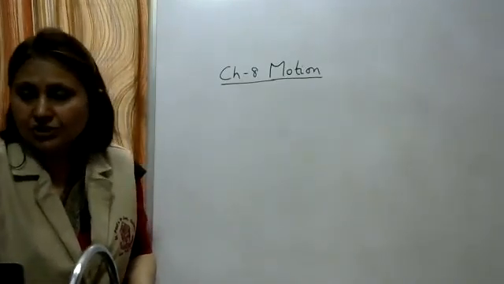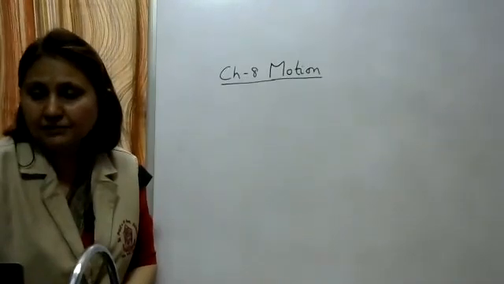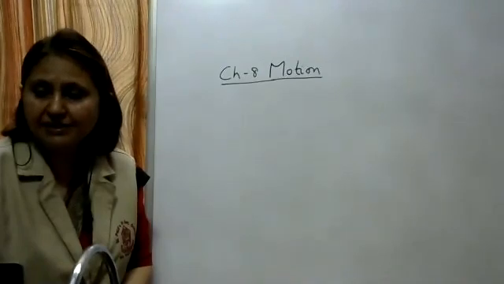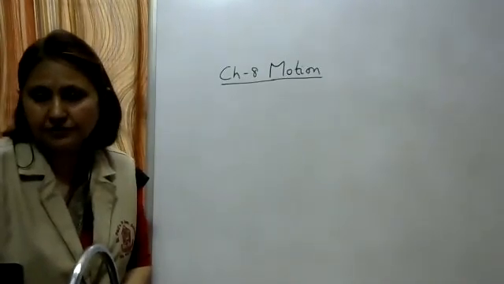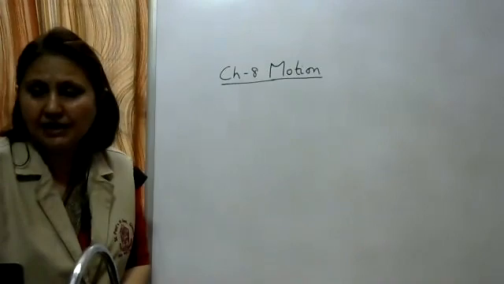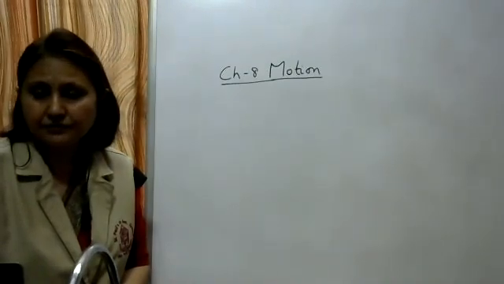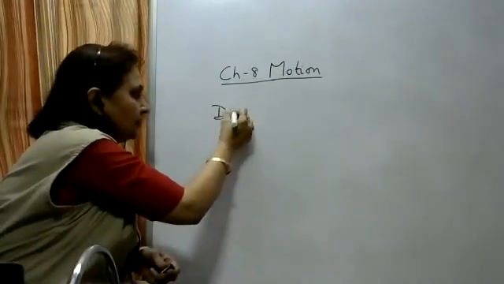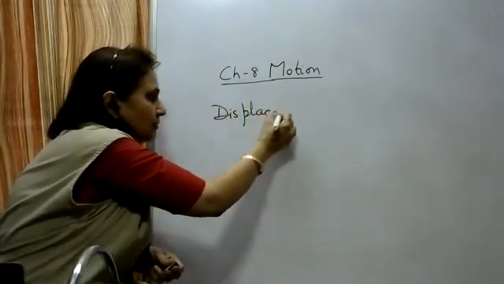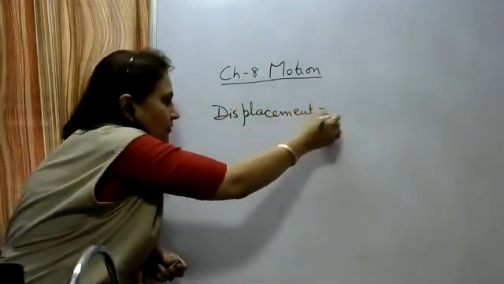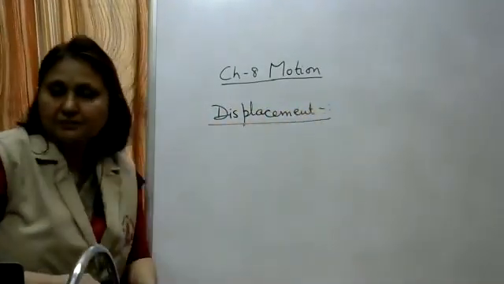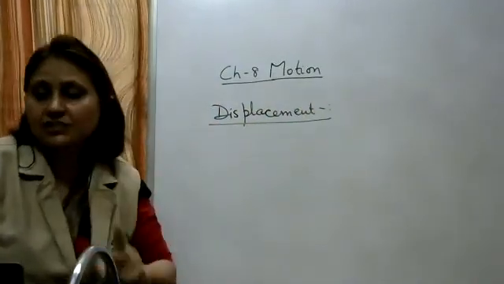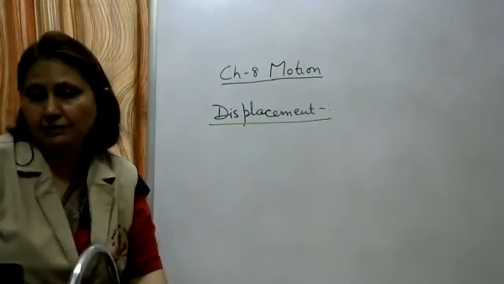Now write the next question. What is displacement? And give its SI unit. Okay, displacement. How do we define displacement? It is the shortest distance between the initial and the final position.